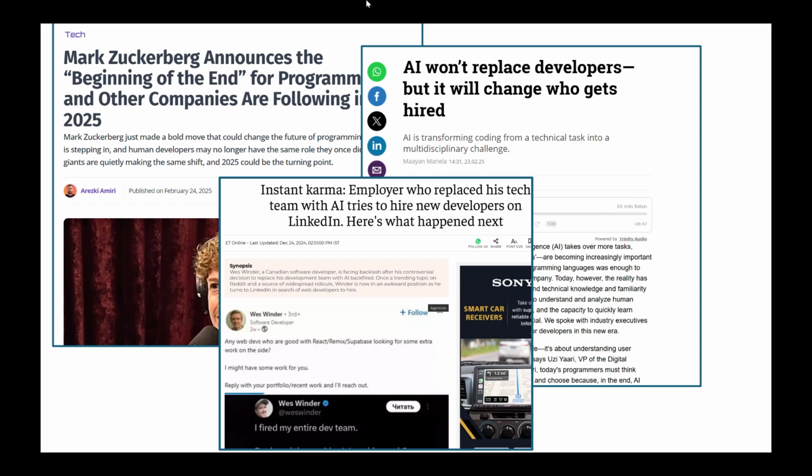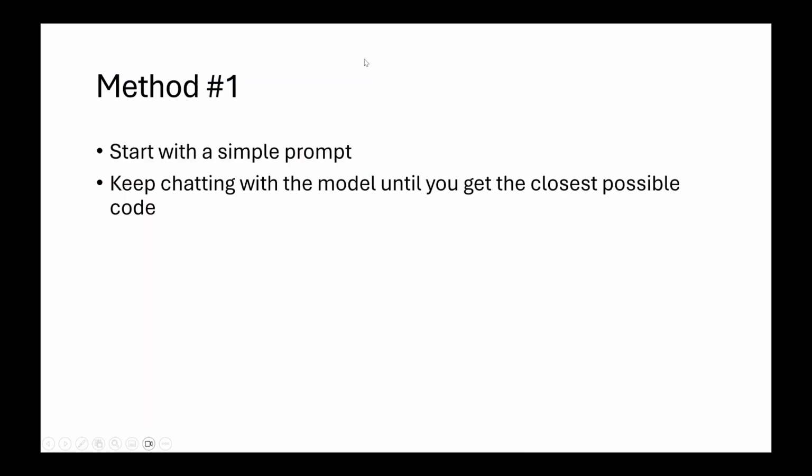And there are two methods we will be using to solve this problem. The first method is obviously to start with a simple prompt, and then keep chatting with the model till you get closer to the code that you need. That's the very common approach to using generative AI for code generation, or for that matter, any kind of searches or any kind of information that you need.